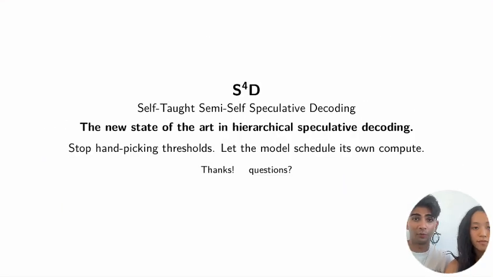To wrap up, we took via SD's brittle hand-tuned thresholds and turned them into a learned policy. The result? A Pareto improvement: lossless quality at a fraction of the cost, dominating the baseline, free to deploy, and getting better as models improve.